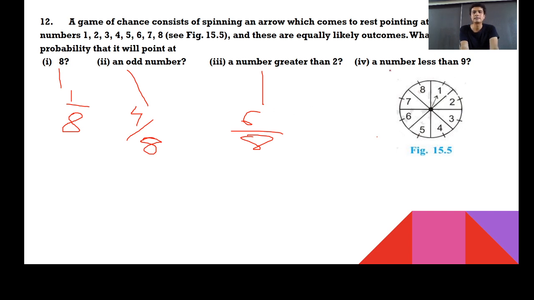Right? A number less than 9. All the numbers are less than 9 itself. So you can say that this probability could be 1. Right? Don't forget to convert this 4 by 8 and 6 by 8 into the simplest form. Is this clear? Let's move further.